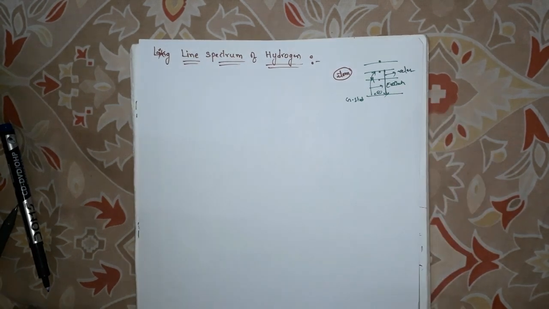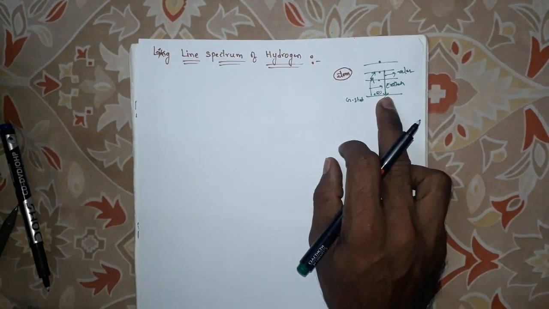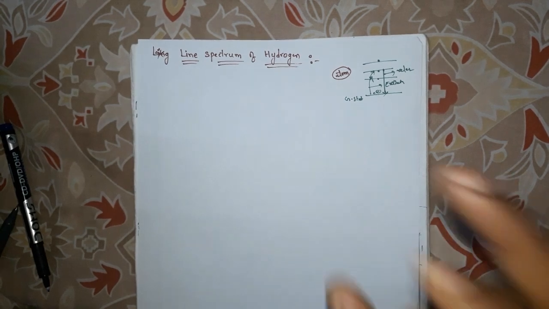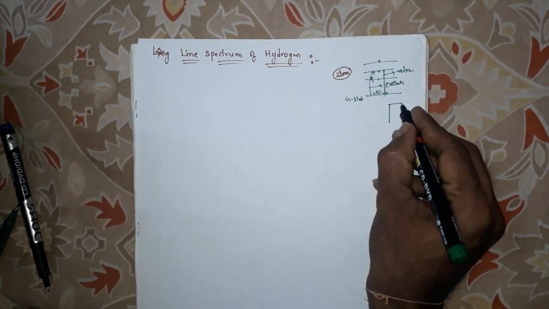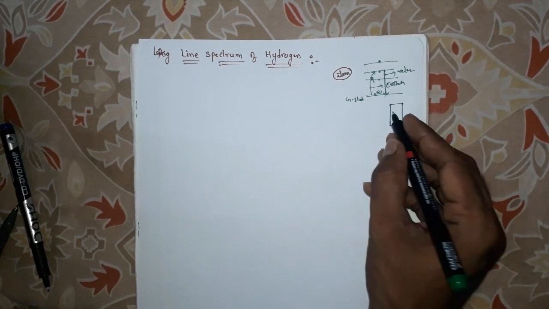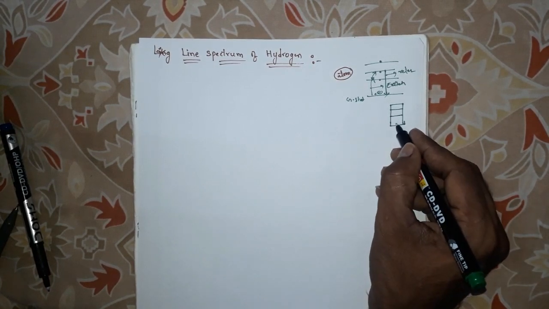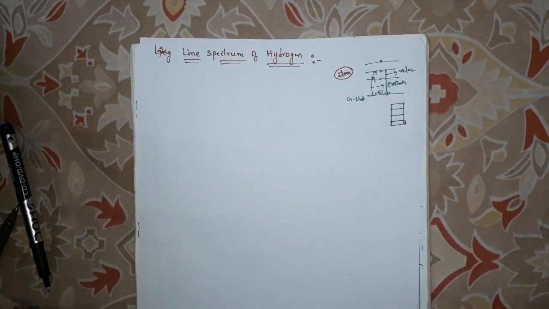This released radiation can be recorded as a spectrum. You will get thin lines on a dark background. This is called emission spectrum.